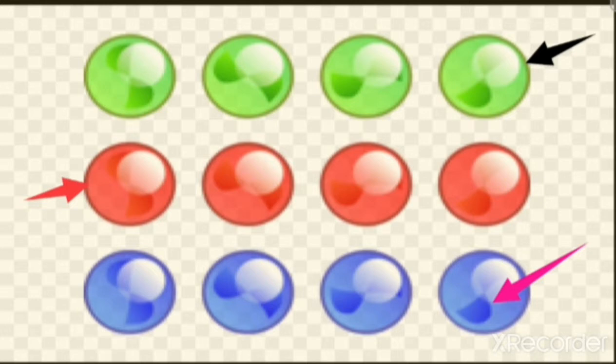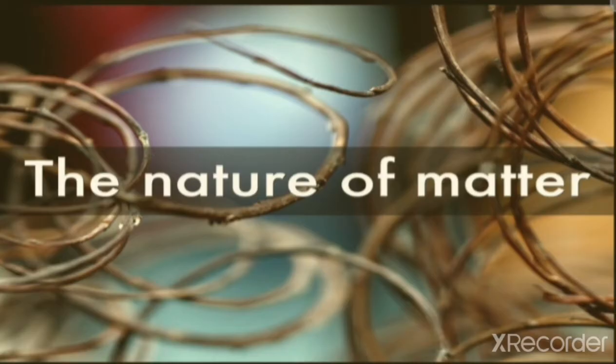But again, we also know that the things present around us have different colors, sizes, shapes, and also properties. We can separate the materials based upon color, size, and shape, but it is harder to separate substances based upon properties, because we need to study the properties first and then we can go for sorting. All these topics, like classification and properties, we will discuss in our new chapter called Nature of Matter.